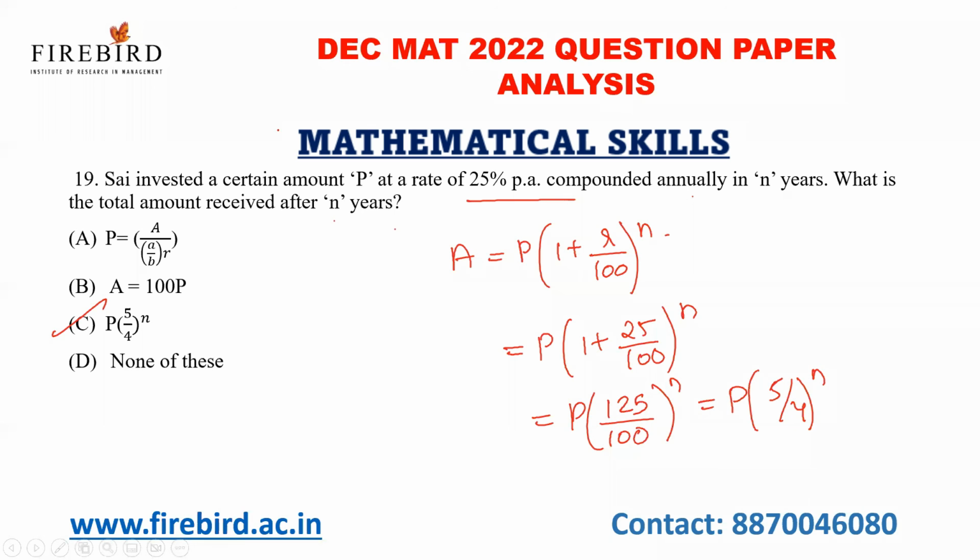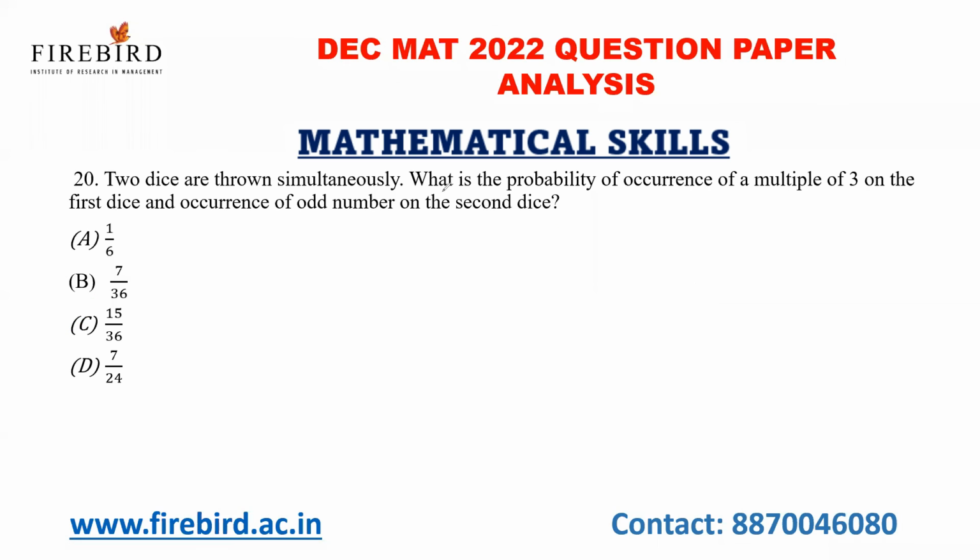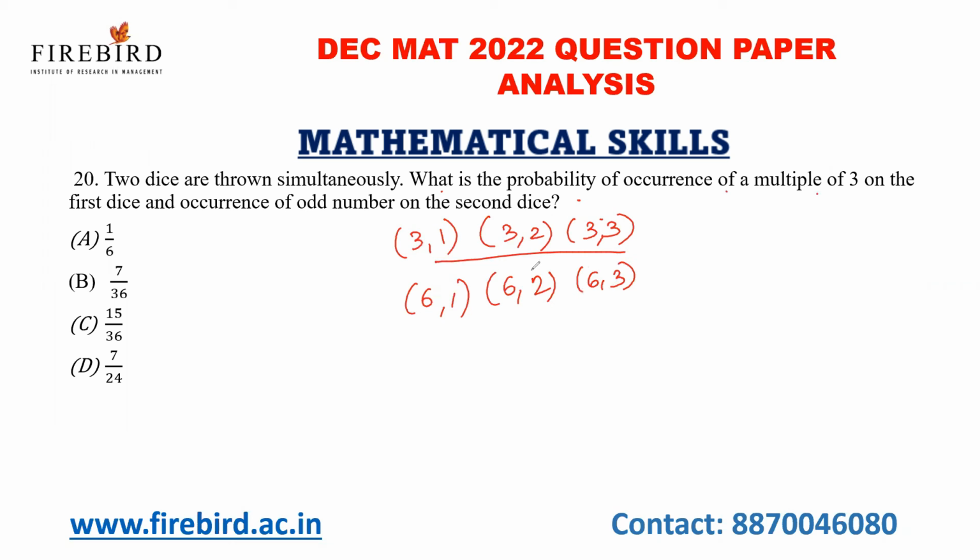Okay, next one. 2 dice are thrown simultaneously. What is the probability of occurrence of a multiple of 3 on the first dice and occurrence of an odd number on the second dice? Multiple of 3 on the first dice: the possibilities are 3 and 6. An odd number: so 3,1; 3,2; 3,3; and 6,1; 6,2; 6,3. So in total, 6 possibilities out of 36. 6 by 36, 1 by 6 is your answer.